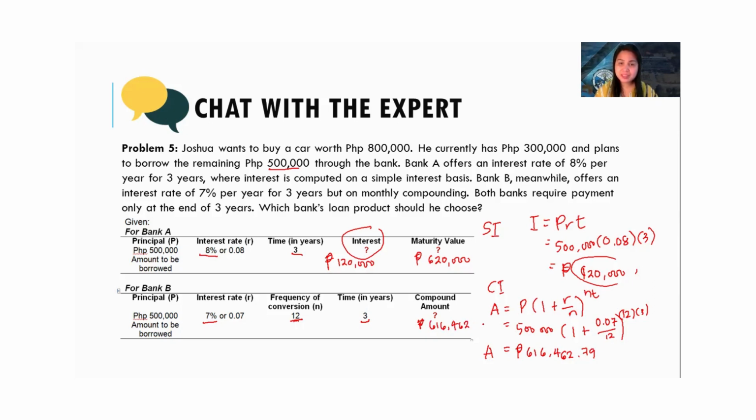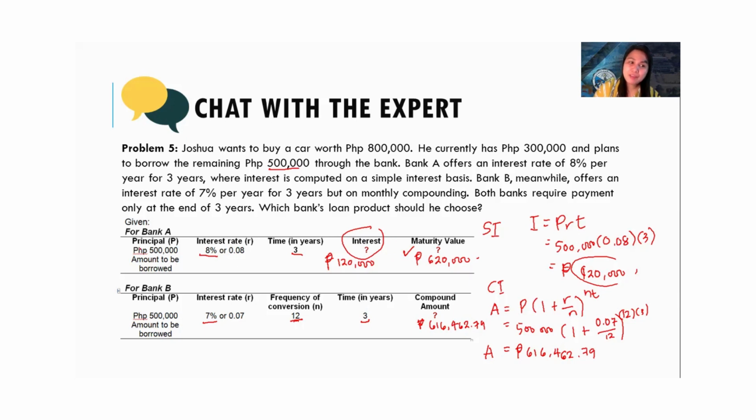So if I were Joshua, which number would I go for? Now, you might be allured by the 620,000 because it's bigger. But remember, this is not an investment. This is a loan.